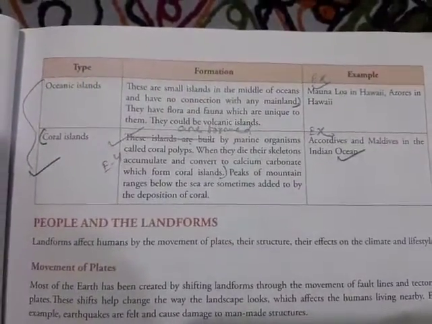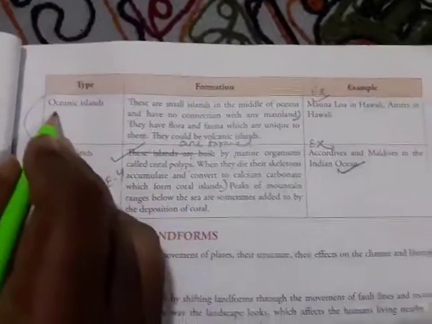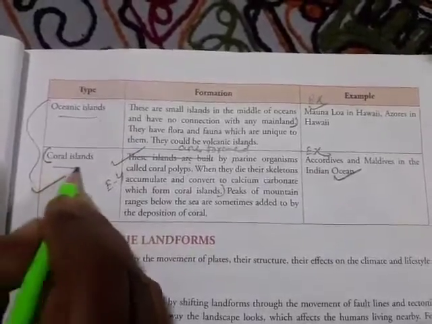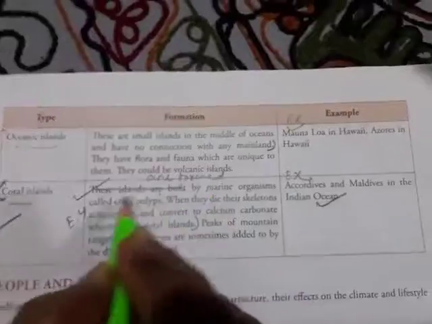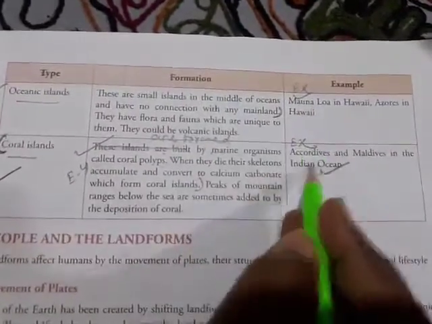Example, you don't forget to write the example. Then oceanic islands, then coral islands. Coral, you start from here, coral islands are formed, no need to write here, and the example you write up to here.